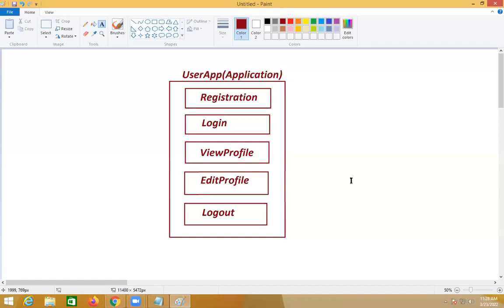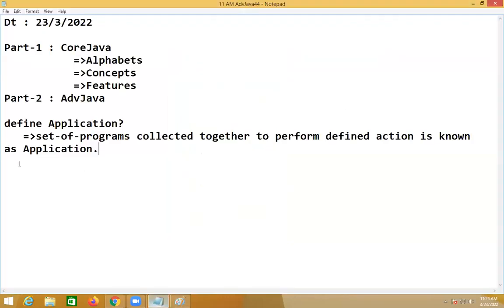Here we can understand where exception handling, references, and inheritance are applied. So advanced looks more clear. Advanced is very easy compared to core Java because an application is available. So we are here for application development.